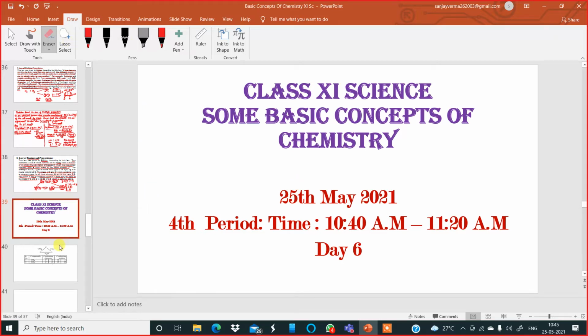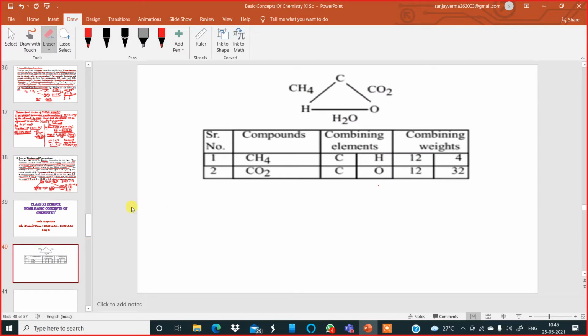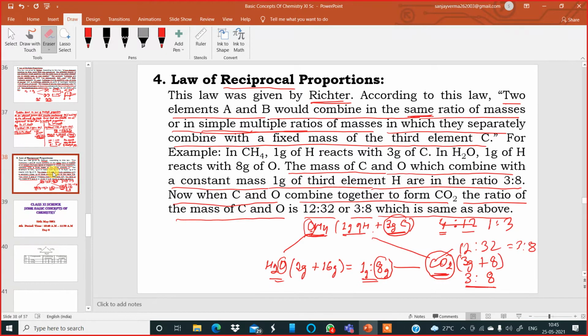Okay, let us begin. Okay, boys. Yesterday I was talking about the law of reciprocal proportions. Today, I'll explain you the law of reciprocal proportions by taking examples in detail. According to the law of reciprocal proportions, two elements A and B would combine in the same ratio of masses or in simple multiple ratios of masses in which they separately combine with a fixed mass of the third element.